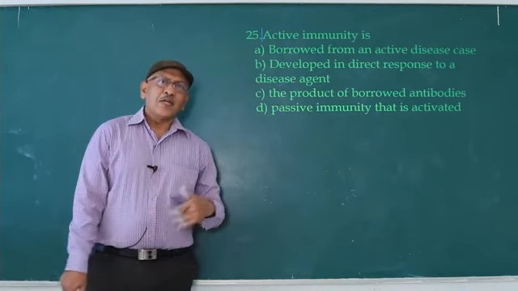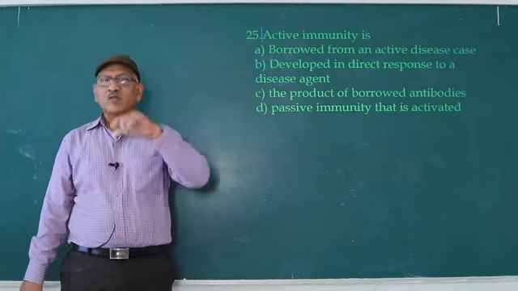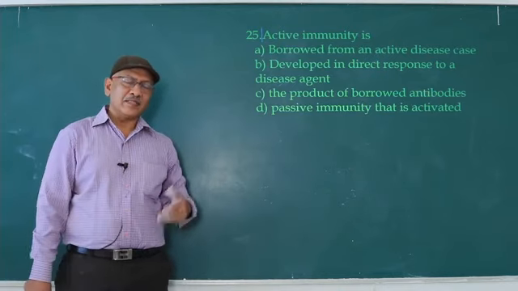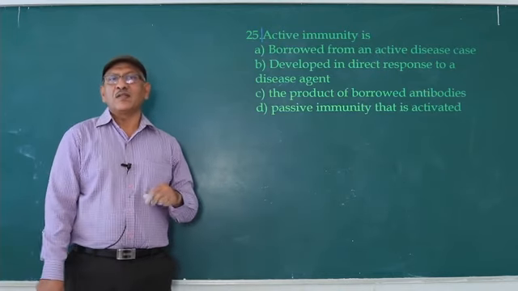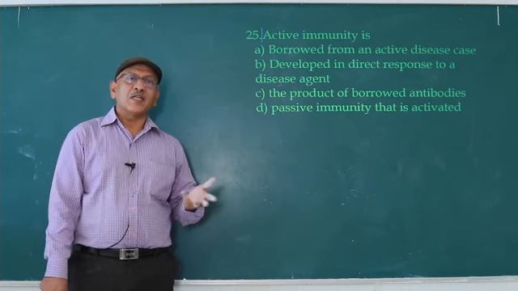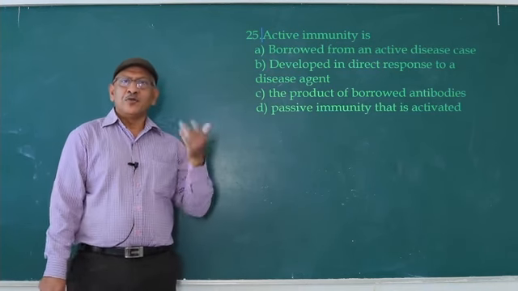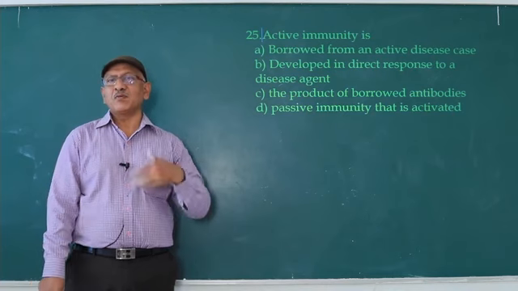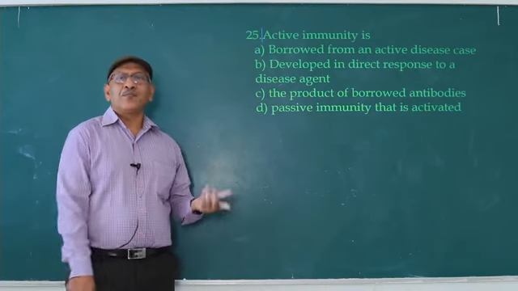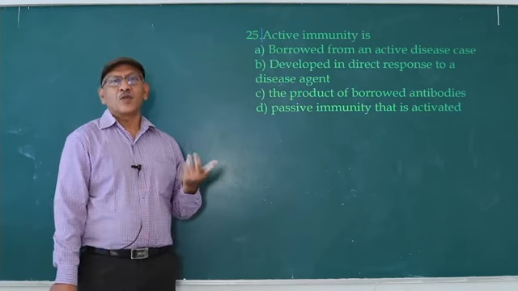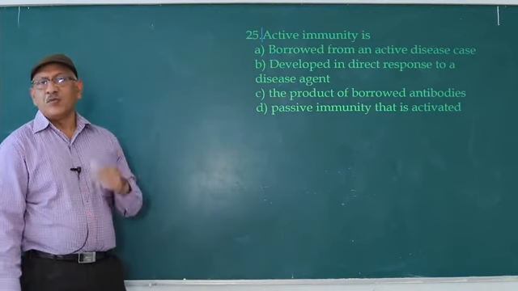During our day-to-day activity, we are exposed to several pathogens. In childhood, every human suffers from chicken pox, and at that time immunity is developed. Due to this immunity, we never suffer from chicken pox in future. So that is active immunity.